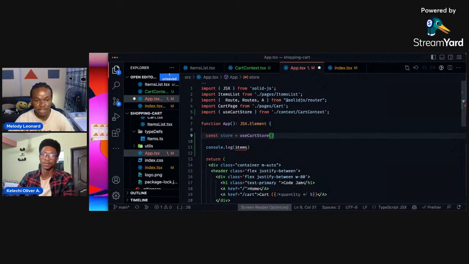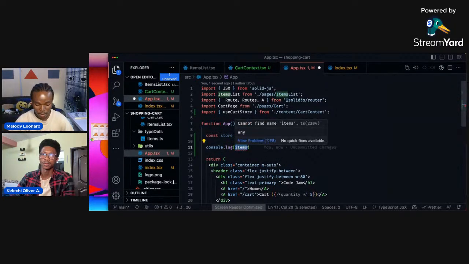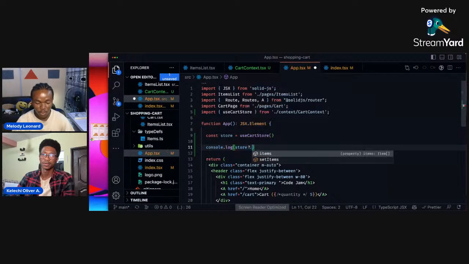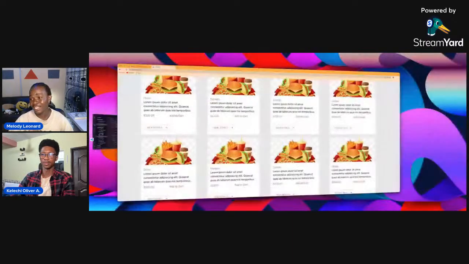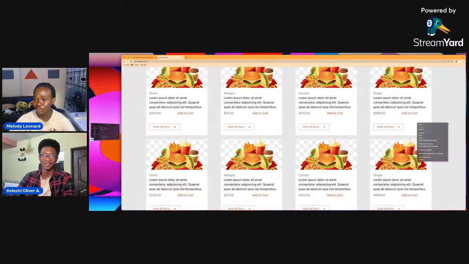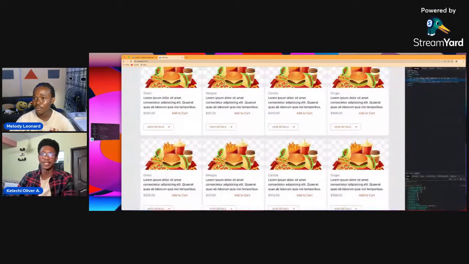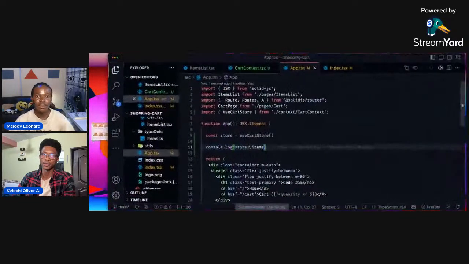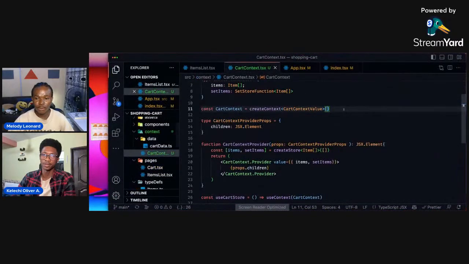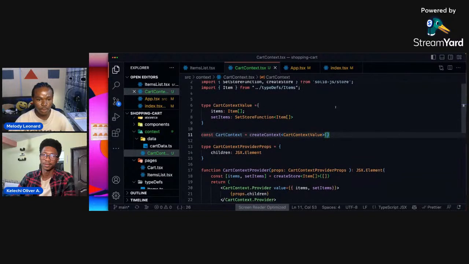So I'm going to access it with store.items, and that should allow me to access that. As long as it exists, go ahead and grab that for me. What if you're passing a default value to the createContext API, so that it's not empty by default? Let's try that. I think that will still not mostly work.